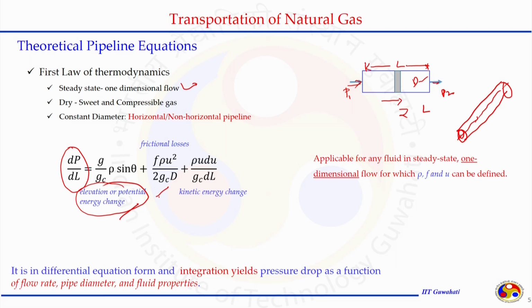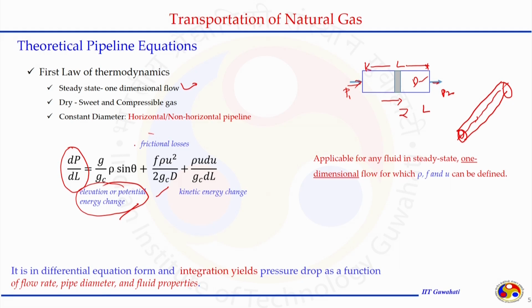Because of the friction, depending on the roughness of the pipeline, the friction forces will be applied and they will be resisting the flow. So, the friction losses should also be accounted for in the balance equation as well as the kinetic energy change. We are ignoring any shaft work done on the system.